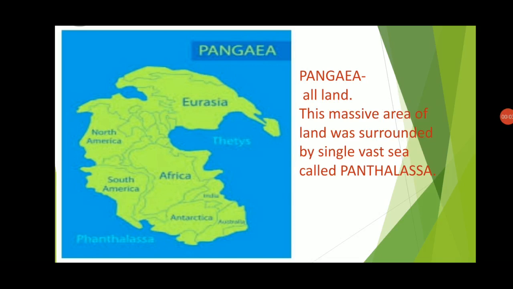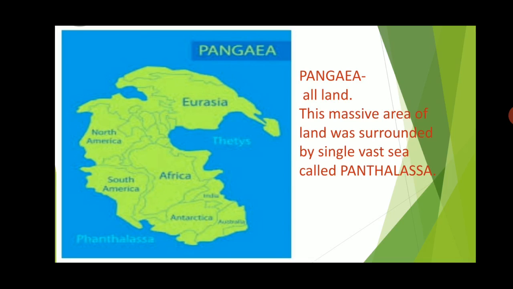When we say relief feature or landform, 4,000 million years ago, there was a land supercontinent, you can say, and it is known as Pangaea, meaning all land. And this massive area of land was surrounded by a single vast sea, Panthalassa. Okay, it's a water body which is surrounding it.